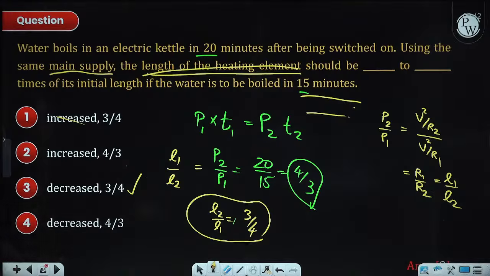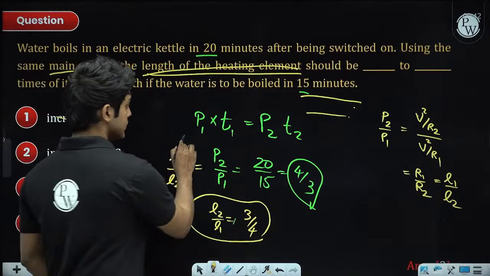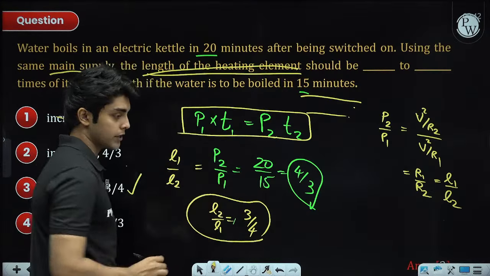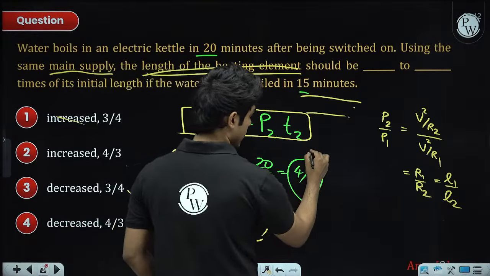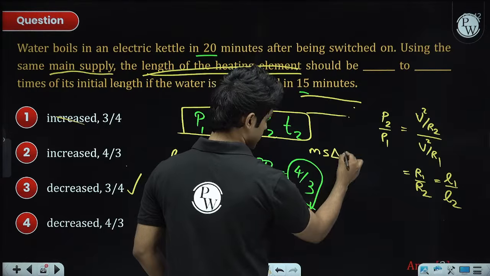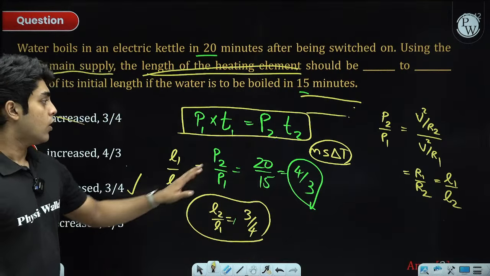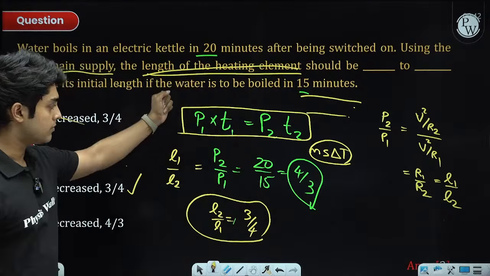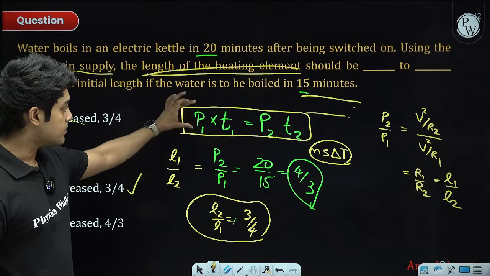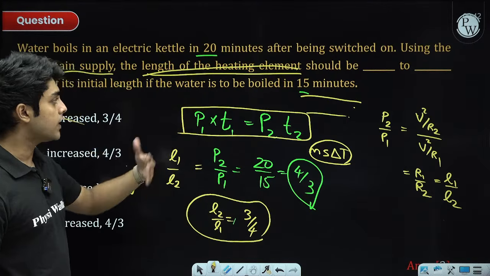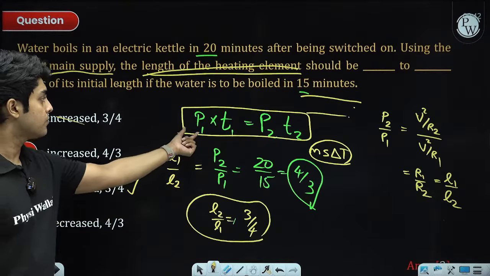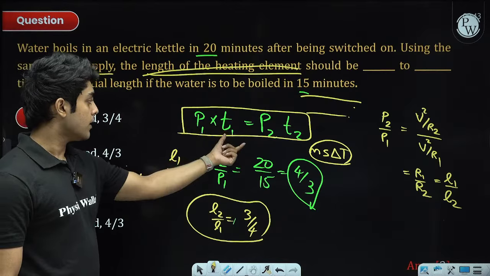Once again, the energy supplied to the water is the same, because in order to boil water, the energy you need to supply is m s delta T. So that energy initially and finally is the same. Who's providing the energy? The heating element. If the power of the heating element is P1 and the time, power into time gives us the energy, right?